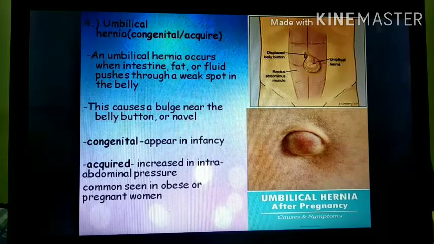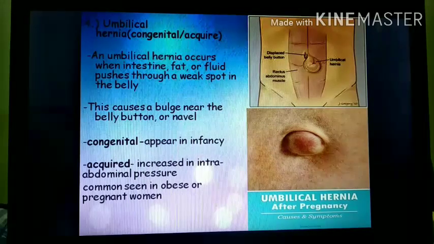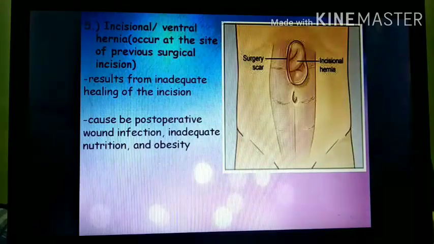It might be congenital or acquired. Congenital appears in infancy and acquired appears during the lifetime of a person. It is due to increased intra-abdominal pressure and is commonly seen due to obesity or pregnancy.